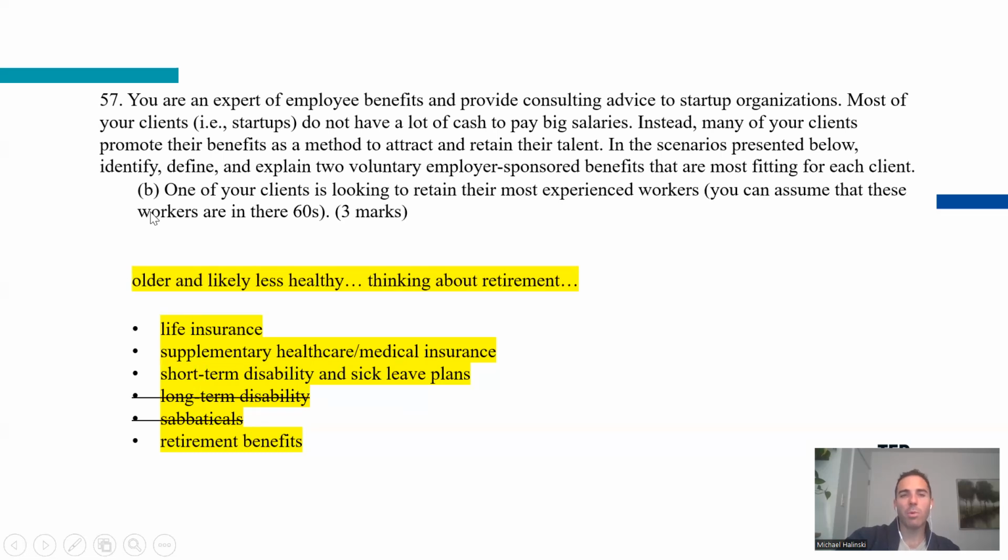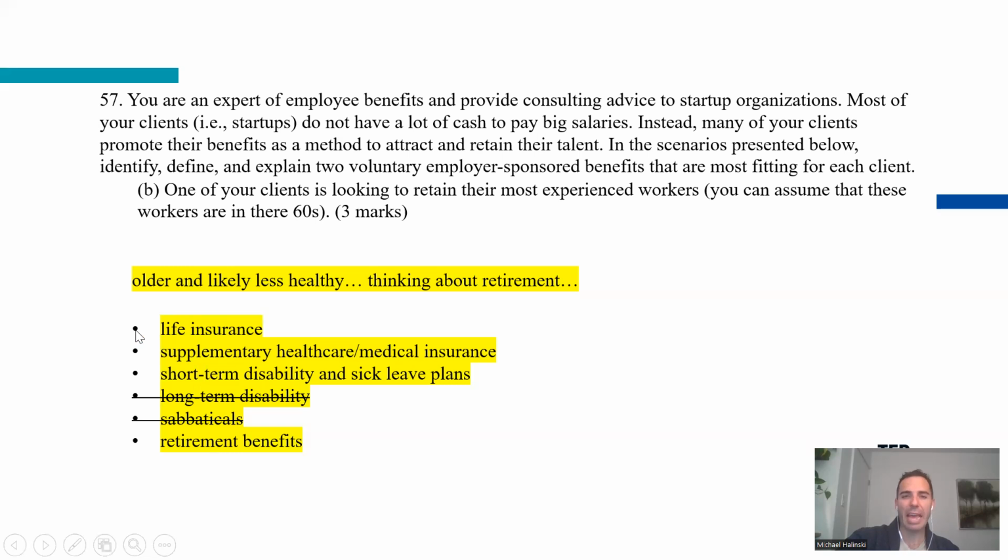Okay. So part B, one of your clients is looking to retain their most experienced workers, and you can assume these workers are in their 60s. So in my view, they're older, they might be less healthy. When you're in your 60s, physically your body is deteriorating quicker than a 20-year-old. And they might be thinking about retirement. So for me, retirement benefits might be something that's top of mind for these guys.